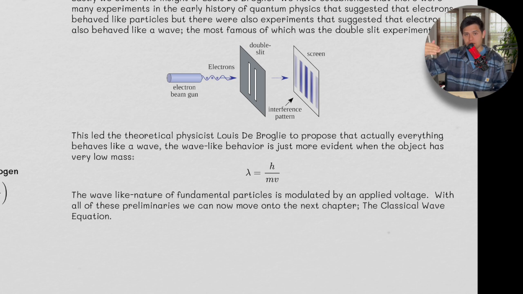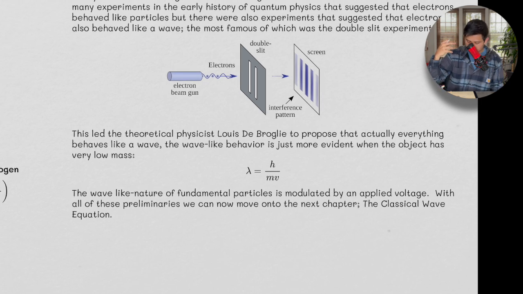So we use these applied voltages to accelerate particles to super high speeds, to get this wave-like nature from them. And in cryo-EM, you get something akin to a scattering effect when you throw electrons at proteins, and that's exploiting their wave-like nature. So it's not really scattering, it's interference. It's wave-like interference whenever you're throwing electrons at something.